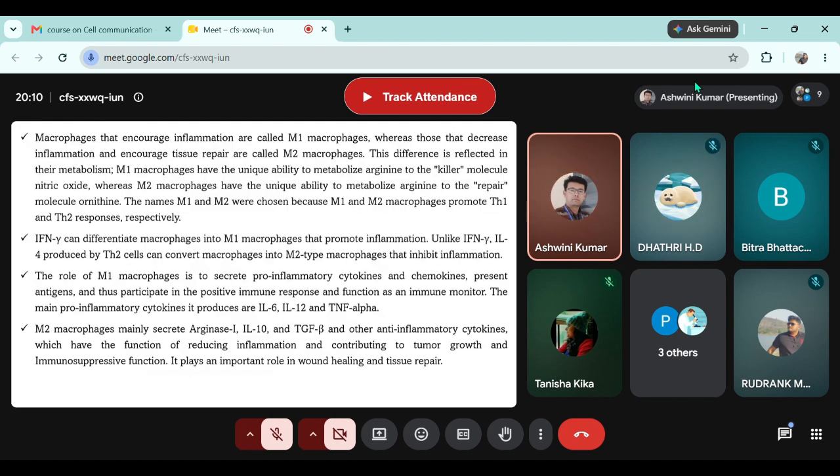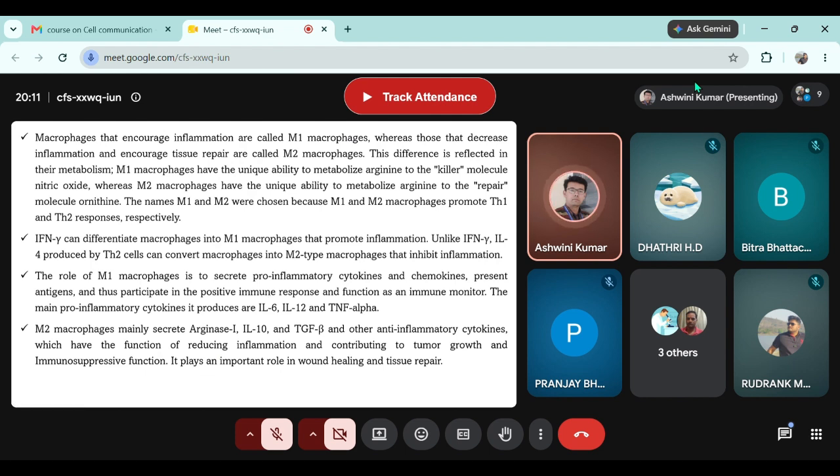Macrophages that encourage inflammation are called M1 macrophages, whereas those that decrease the inflammation and encourage tissue repair are called M2 macrophages. There is a bit of debate whether there is such a classification of macrophages or not, but normally we do study these two classes. Macrophages that encourage inflammation release pro-inflammatory cytokines.